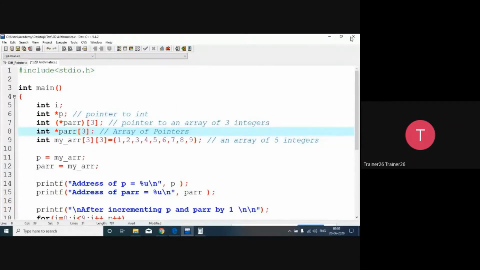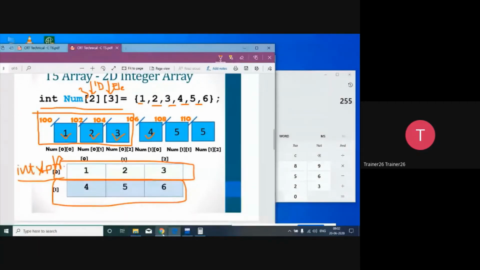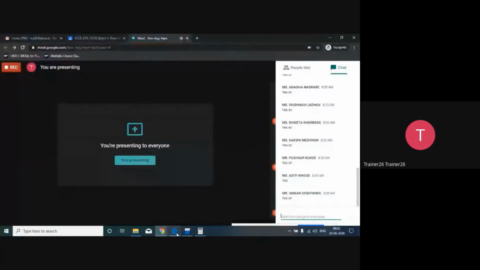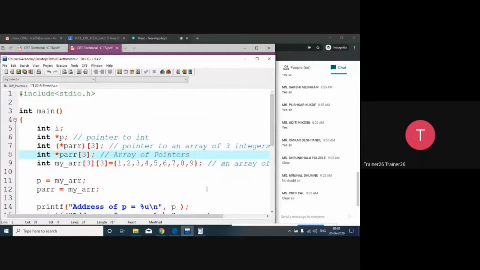Will someone respond here in the chat box, is it clear till here, is there any confusion? Do you have any kind of confusion till now? Everyone, the answer is expected from everyone. Please respond, because these concepts are different. Vaishnavi Jadhav says no doubt, sir. Pushkar is also saying no doubt about it. So hopefully the things are clear to all of you.